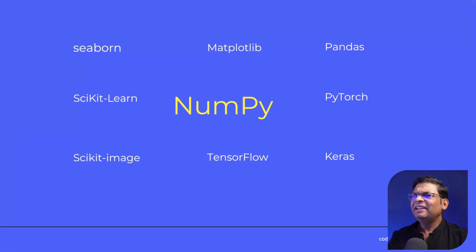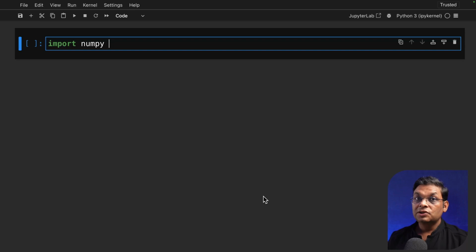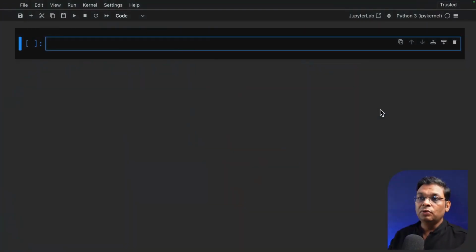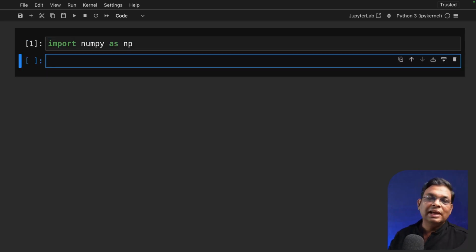Enough of theory, let's get started with actual code. I've opened a Jupyter notebook, and if you're not comfortable with Jupyter notebook, you have to learn it. I'll leave a link in the description for a video that will get you started. Once you're ready with Jupyter Notebook, open a new notebook just like this and import NumPy. Import numpy, and by convention, let's use it as np.